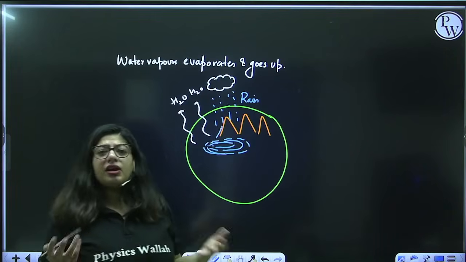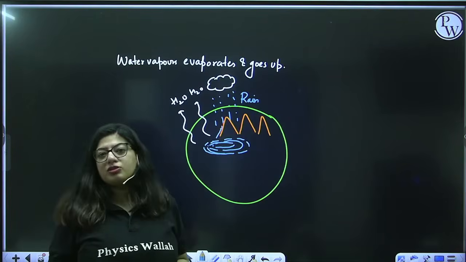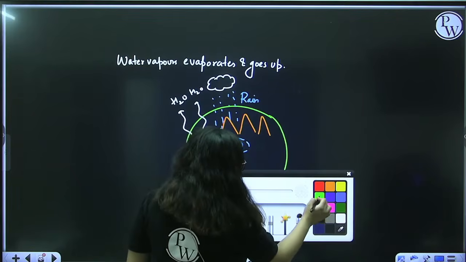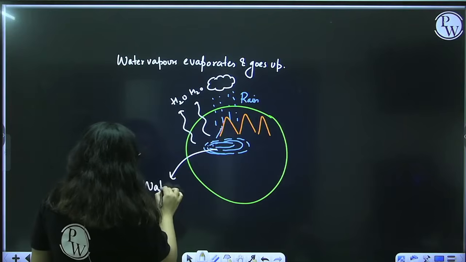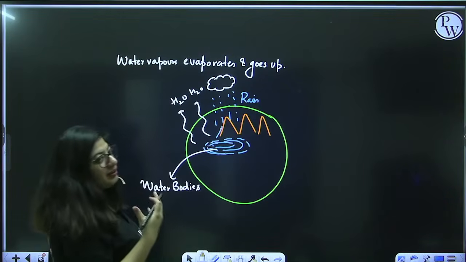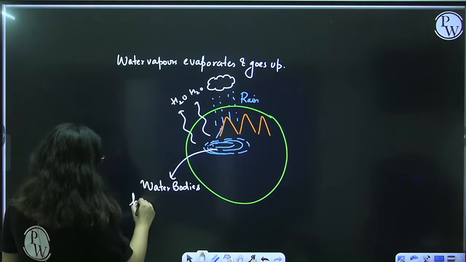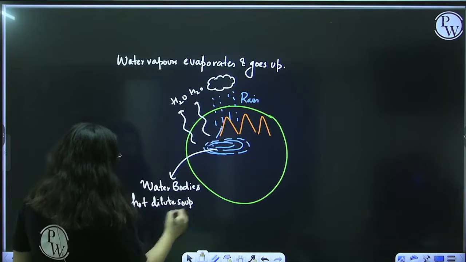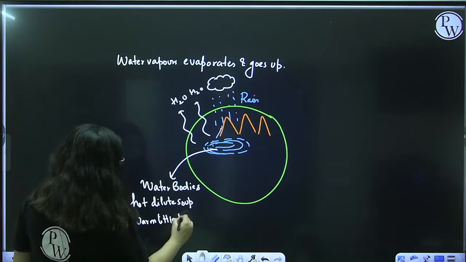So from where did that salt come? From the mountains, in high content, from these mountains only. Okay. Now these water bodies become the medium of chemical reaction. So these water bodies that were formed were given different names, like hot dilute soup and warm little ponds. They were known as warm little ponds.